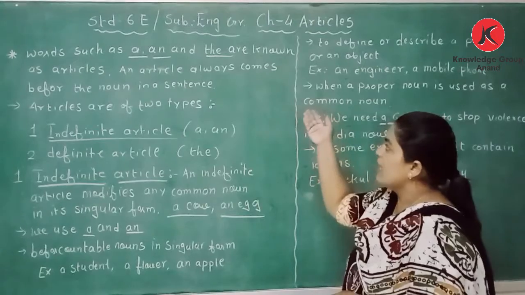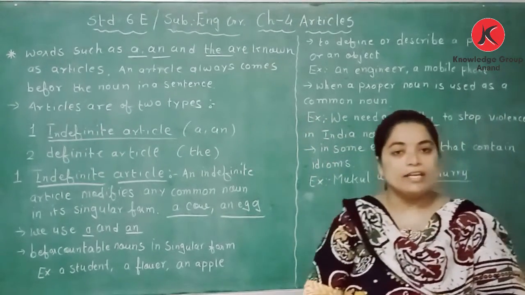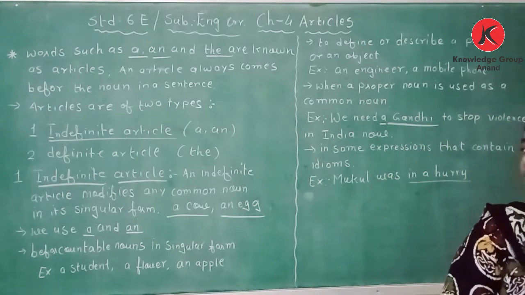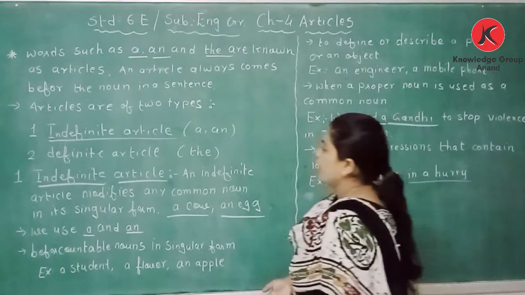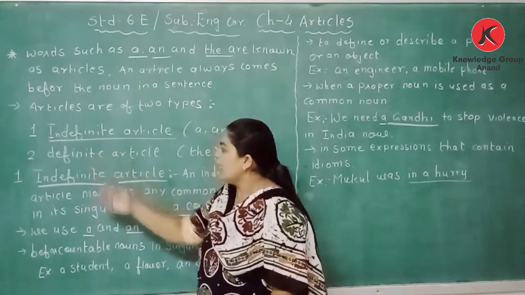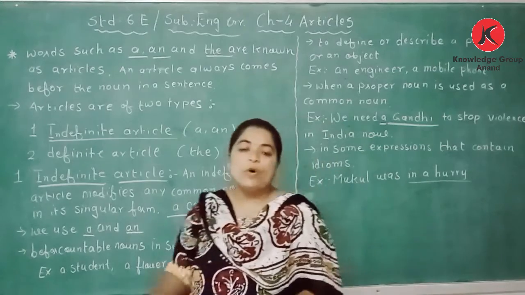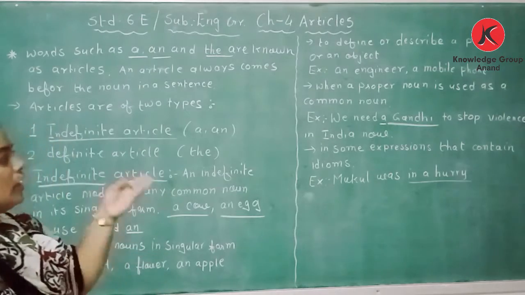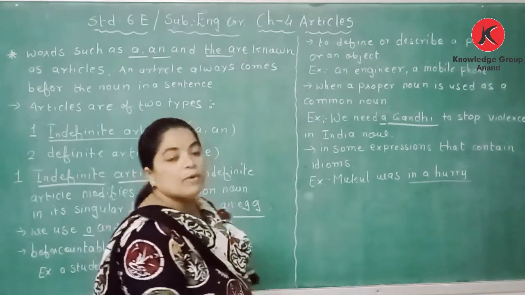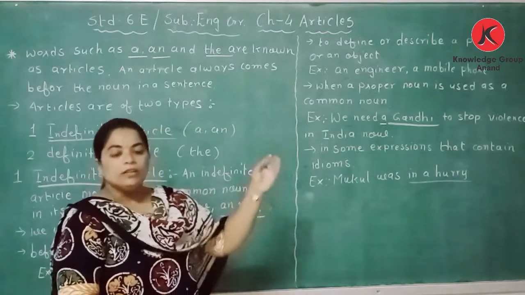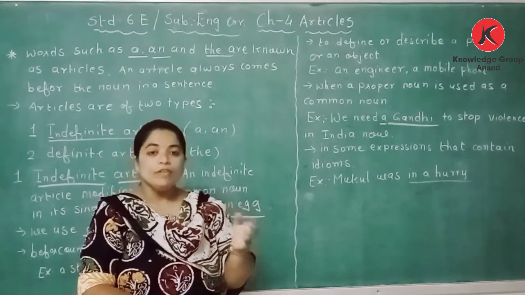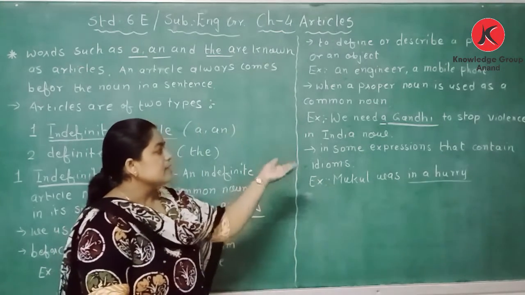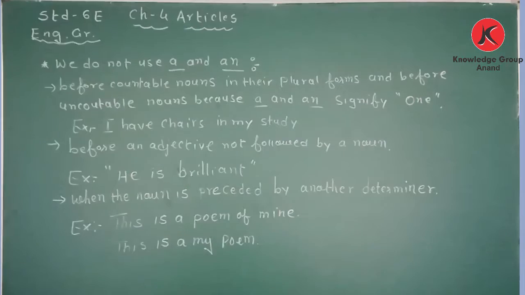The words such as a, an and the are known as articles, and an article always comes before the noun in a sentence. There are two types of article, indefinite article and definite article. It is always used before a common singular noun. Secondly, it is used to define or describe a person or an object. Third, when a proper noun is used as a common noun in a sentence, and in some expressions that contain idioms.